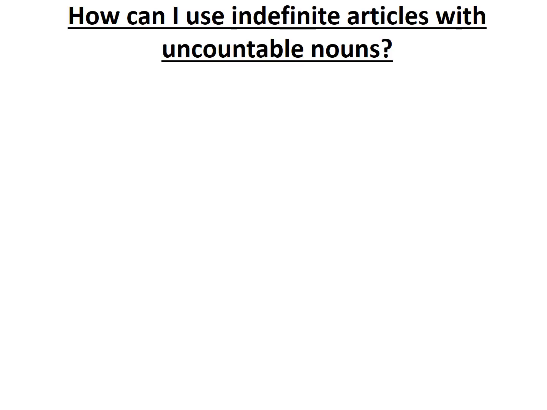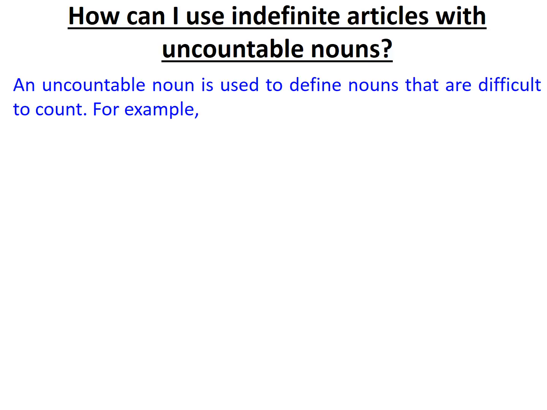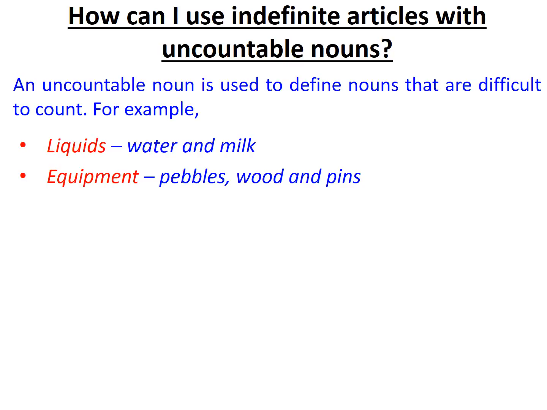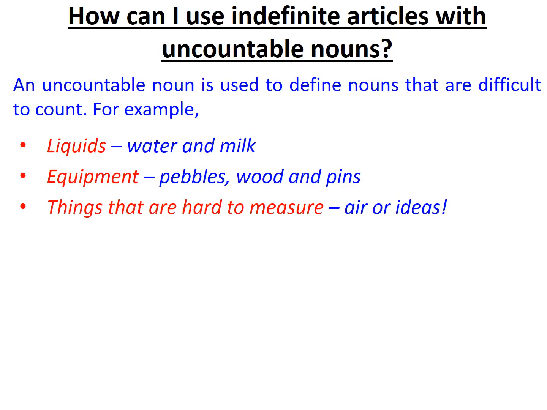In this video we'll be answering the question, how can I use indefinite articles with uncountable nouns? An uncountable noun is used to define nouns that are hard to count. So for example, liquids like water and milk are hard for us to count as such. Additionally, things like equipment, whether that's pebbles, woods, pins, materials that are very plentiful and hard to count precisely. And finally, things that are more generally hard to measure, like ideas or air.